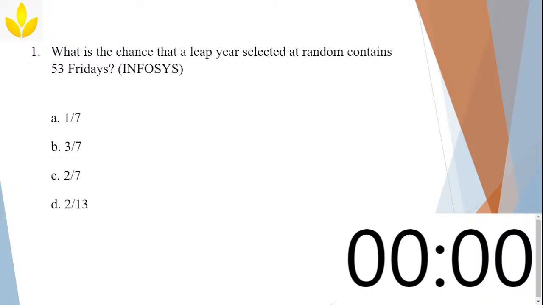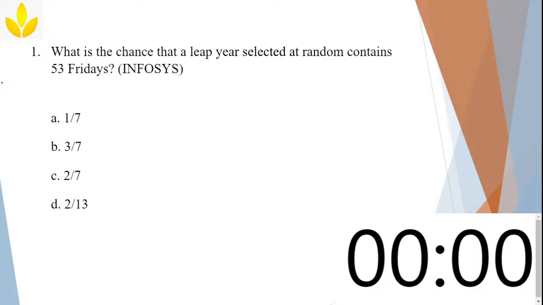Option C. Jankar is saying option C is the correct answer. Okay, very good. 2 by 7. Good, man. Good, Jankar. And it's a correct answer.